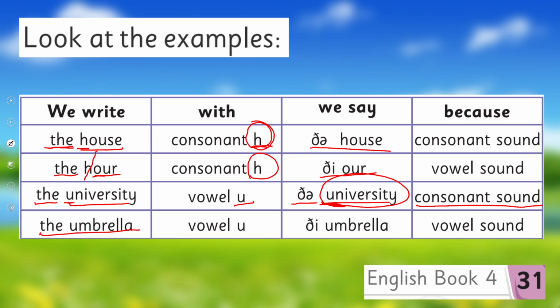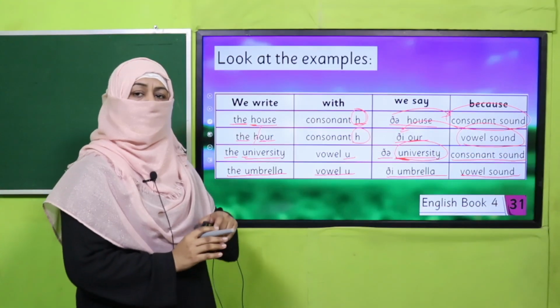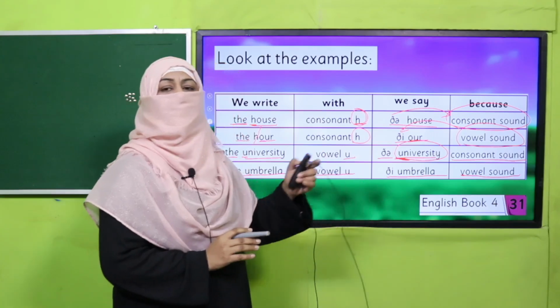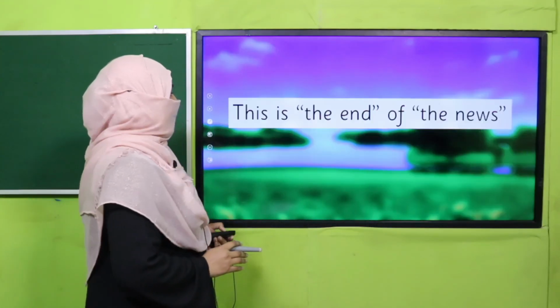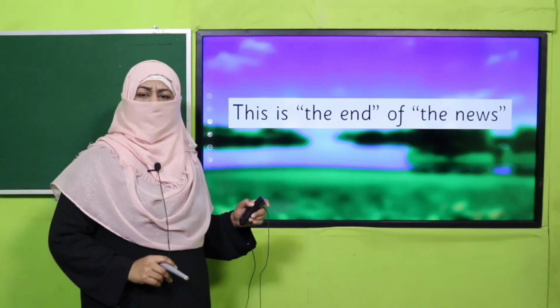The umbrella. Here, this U is giving a vowel sound. That's why it's "thee" umbrella. It's a vowel sound. So we have practiced it with sounds. With consonant sounds, we use "thuh", and with vowel sounds, we use "thee". "Thee" with vowel sounds and "thuh" with consonant sounds. Right? Okay.